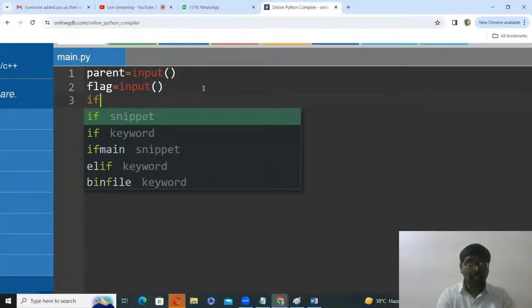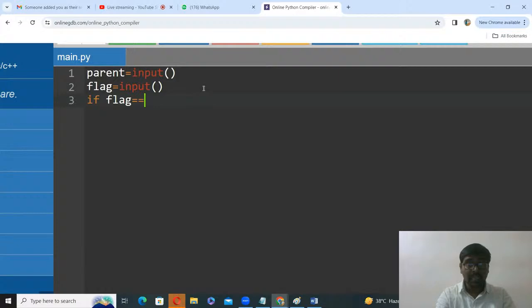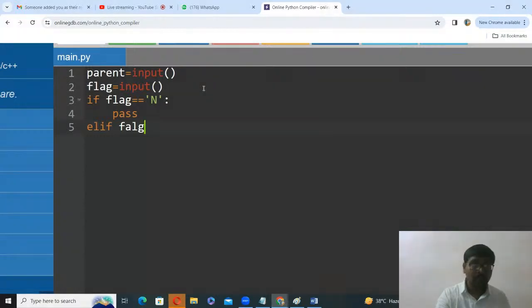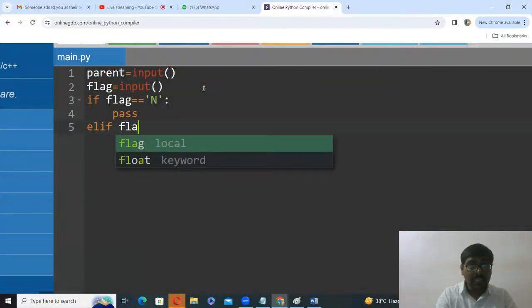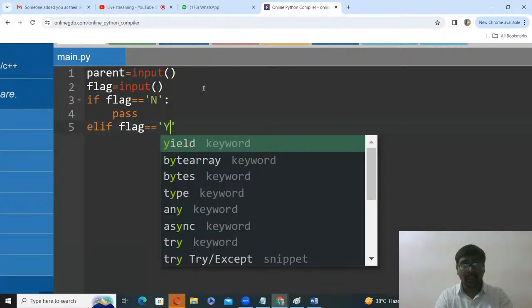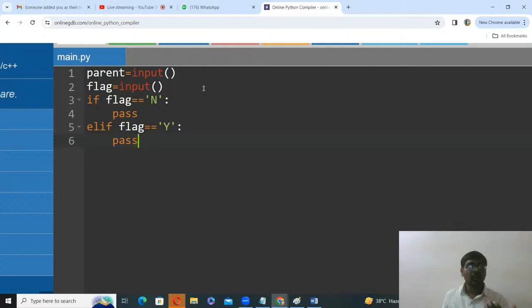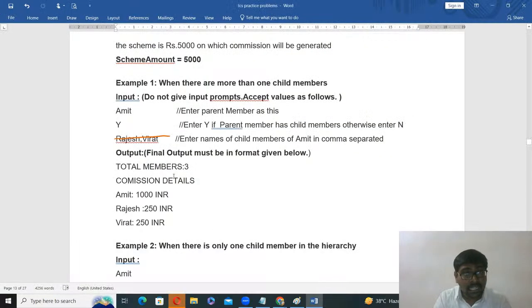Now, what are the two conditions? If flag is equal to n, this is one condition, pass. Elif flag is equal to y, this is the other condition. Yes or no? If n, we are doing something, if y, we are doing something. Step by step we will do. First, flag is equal to n, what is the answer?